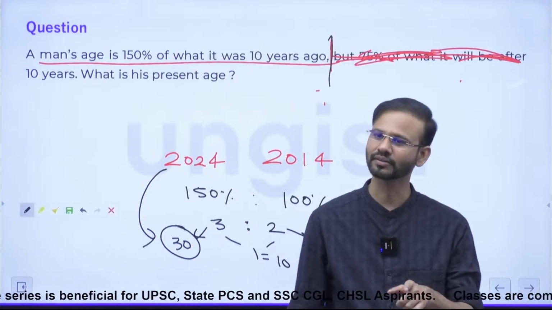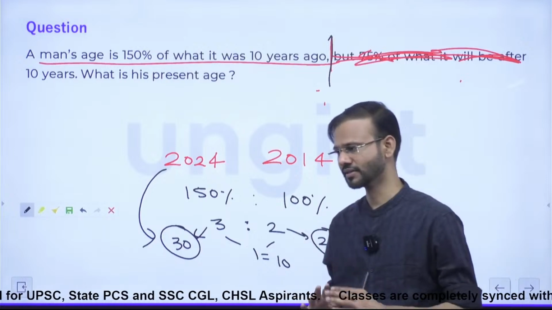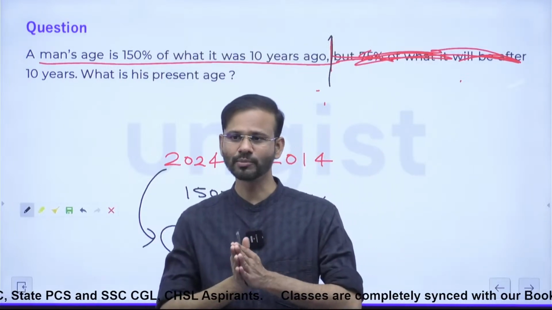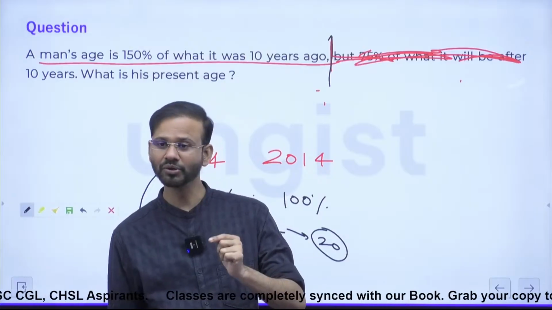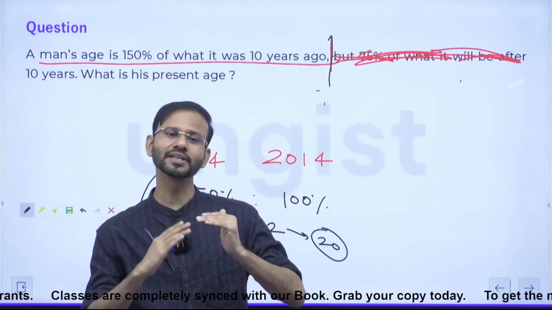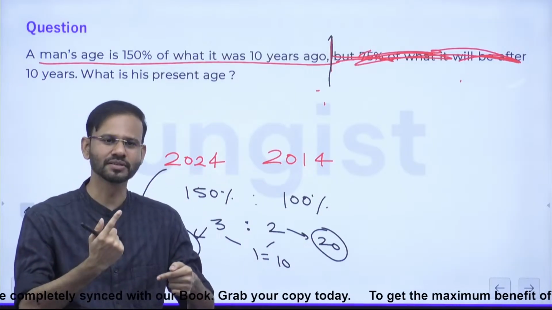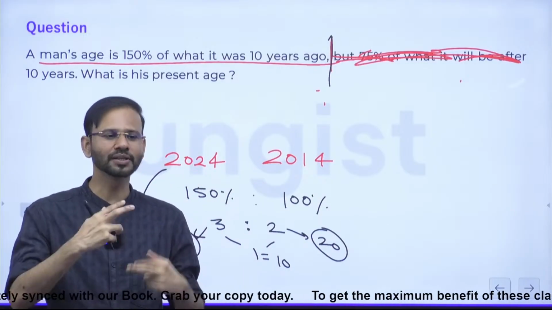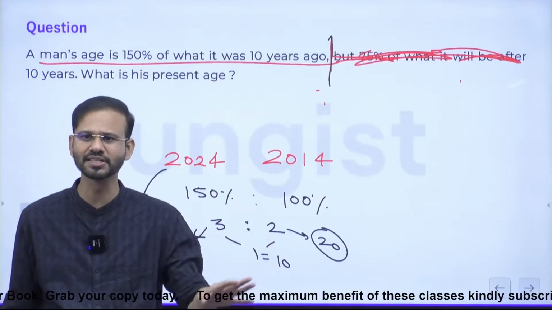Guys, why am I telling you? Because these days the questions are being asked in the form of data sufficiency, where they are giving you statements, statement A, statement B. They are saying the question can be solved from one statement only, or from the second statement only, or the question can be solved by using both the statements together. Have you read these types of questions these days?